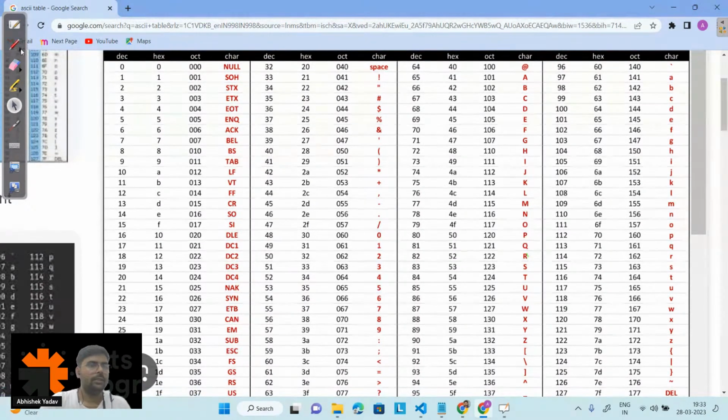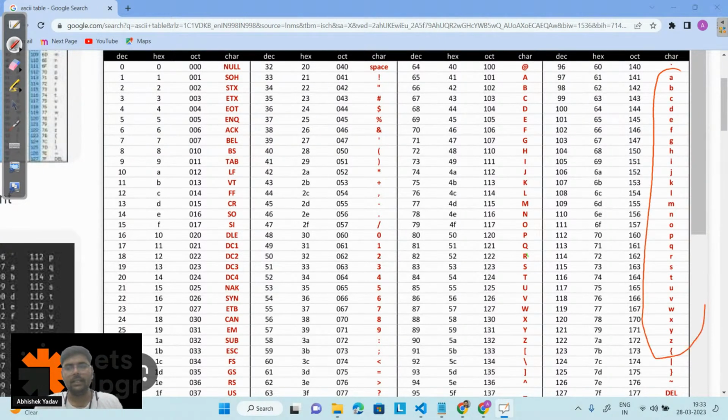Yeah, this one, for each character, that is the small lowercase letter here, right? This is a lowercase letter. For each lowercase letter you have the decimal format value. That is, for a it is 97, for b it is 98, for c it is 99.